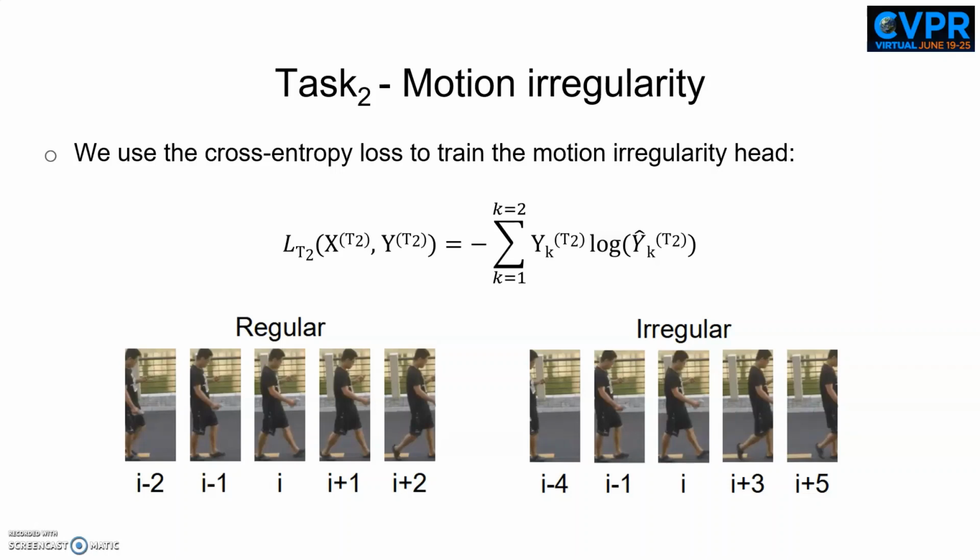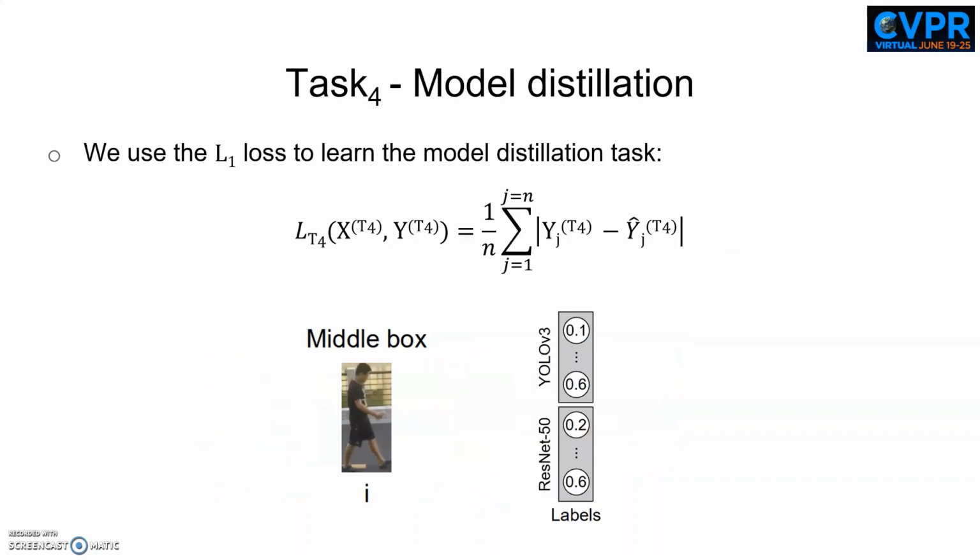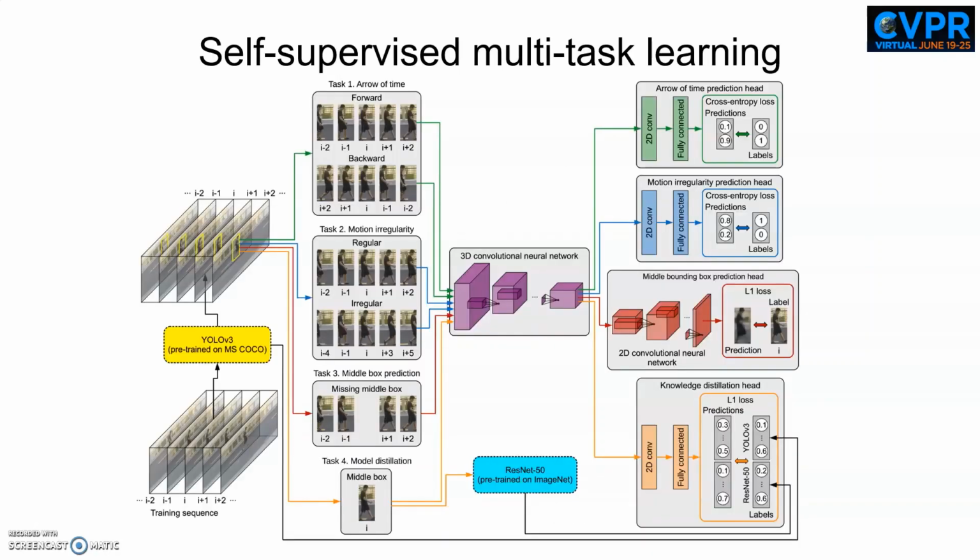At the bottom we present a regular sequence where the frames are consecutive and an irregular sequence where some frames are skipped. Our model also learns to reconstruct objects detected in the normal training videos via the middle bounding box prediction task. The last proxy task is model distillation. During inference, we expect high prediction discrepancies between our model and the YOLO-v3 teacher when we encounter an object with unusual appearance. This is our model composed of a shared 3D CNN and 4 heads, one for each proxy task.